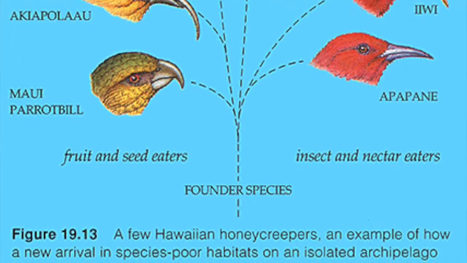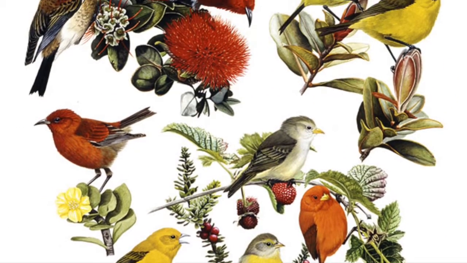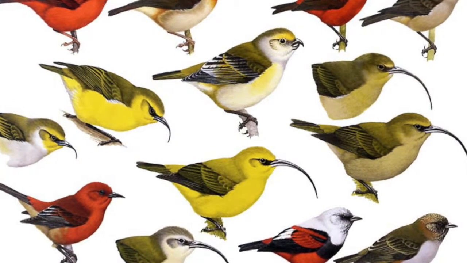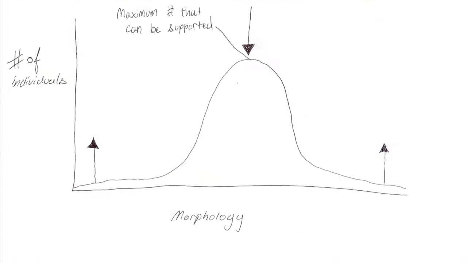The honeycreeper is an example of this phenomenon occurring in Hawaii. These birds are very similar to one another morphologically, but their beaks are highly specialized and reflect ecological characteristics and behaviors. We can use this graph to illustrate how adaptive radiation and disruptive selection drives island speciation.